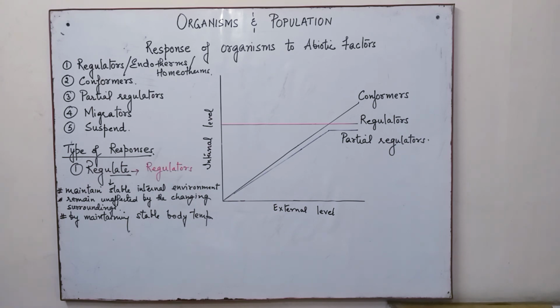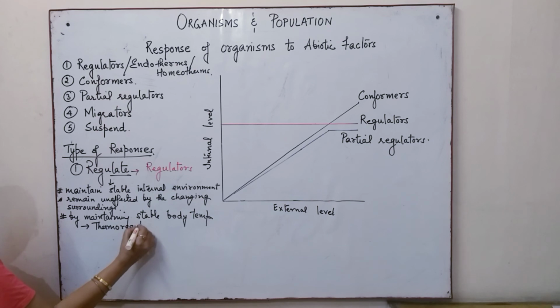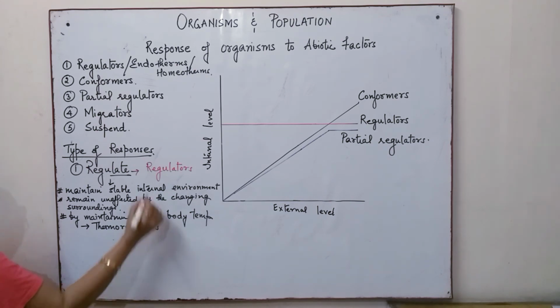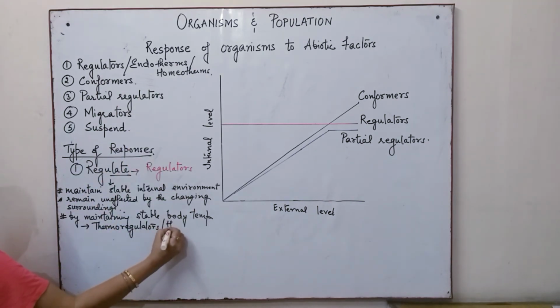Whether we go to the colder polar regions or to a desert, our body temperature remains constant. So there is no change in the internal environment and all our physiological activities take place normally. Therefore, they are also known as thermoregulators, because they are maintaining the temperature. Thermoregulators or homeotherms.